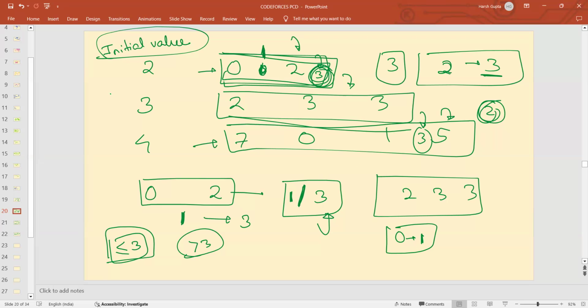If I take any number k less than or equal to 3, or any number in the universe, I will be able to obtain the max value equal to 3. But why push numbers that are greater than 3 into these? Because I can apply 0 operations as well.